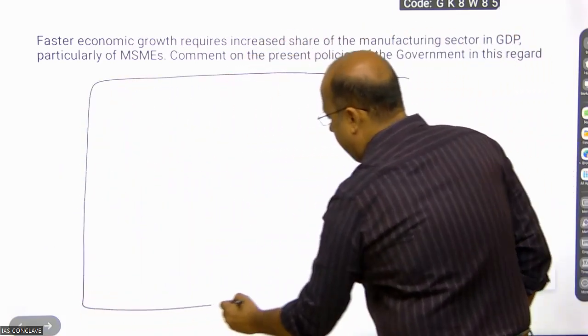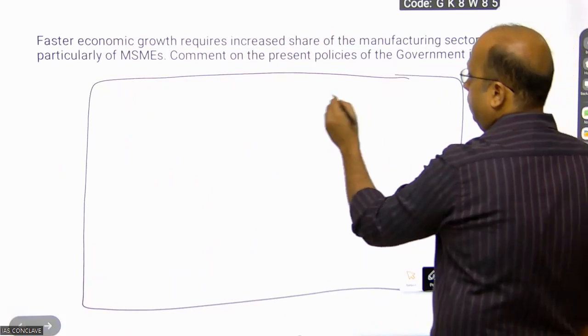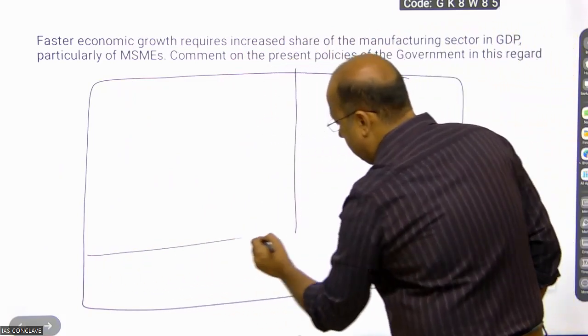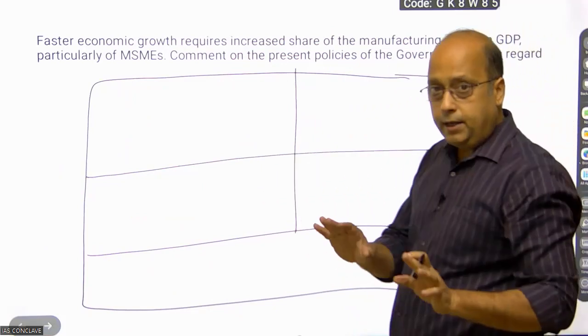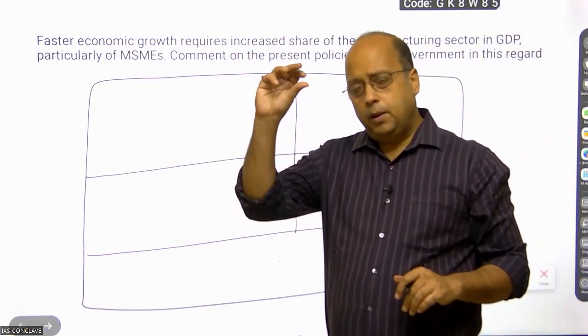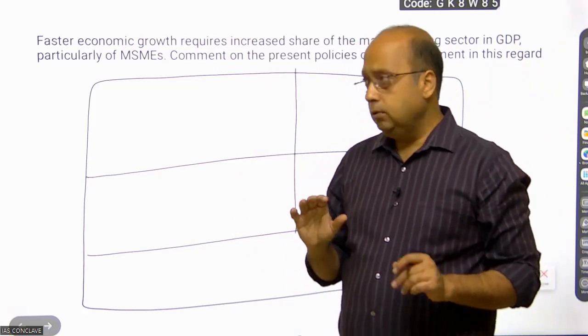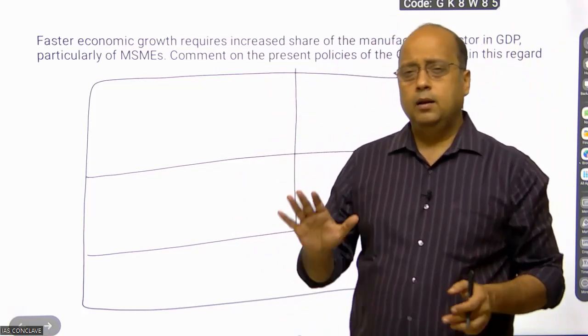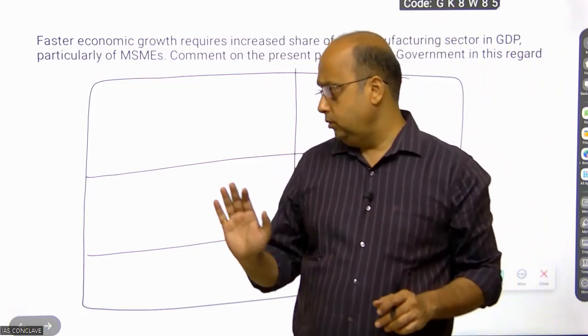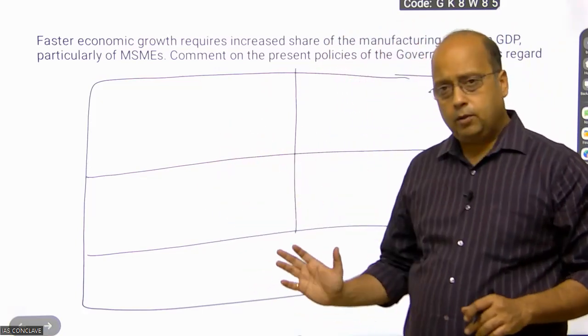Either you are writing paragraph-wise or point-wise, this will fit both scenarios. If you're writing point-wise, you need to develop macro headings. In 150 words, at most you can develop 5 macro headings. So these boxes represent the 5 macro headings.